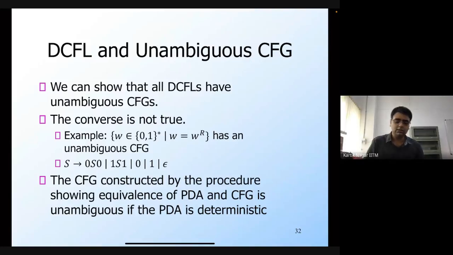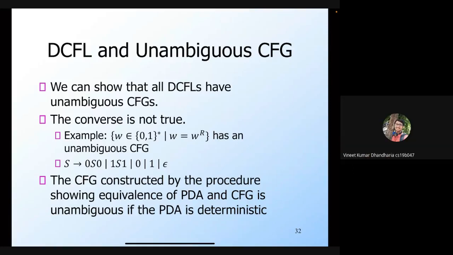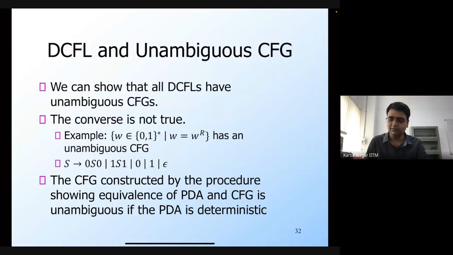Yeah. So I can't answer that question, right? Because I don't know whether or not there are languages such that any grammar for that language would be unambiguous. But when I say that ambiguity is a property of the grammar, I mean that for a given language, you can have an ambiguous grammar, but you can also have an unambiguous grammar, right? So that's what I mean.